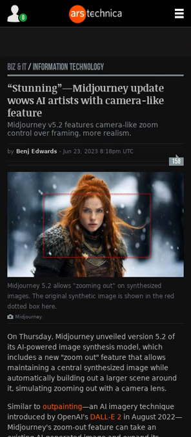Midjourney 5.2 was released on Thursday. It includes a new zoom-out feature that automatically builds larger scenes around a central synthesized image. Unlike similar features on other AI models, Midjourney's zoom-out feature only works on images generated within Midjourney. The Midjourney Discord server is still the official interface for the model, but there are plans to change that. Examples of images generated with Midjourney 5.2 using the zoom-out feature are available in the article.